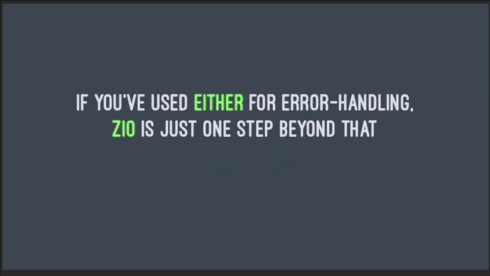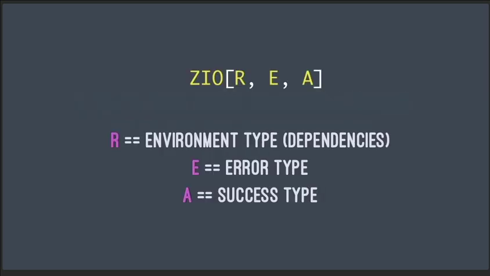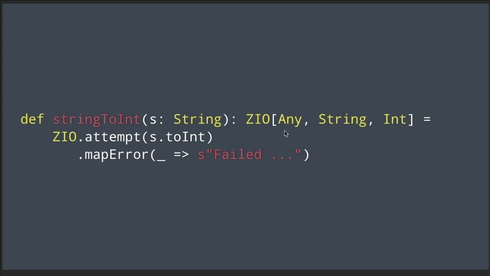As I mentioned before, if you used Either before for error handling, ZIO is just one step beyond that. So you saw the ZIO type signature, and I didn't explain that first parameter before, but now I can. This first parameter we call the R parameter. It's the environment type. This value can contain your dependencies. And then I already showed the other types, E and A. E is the error type, and A is the success type and will contain the success value. As you saw with the string to int function, it didn't have any environment requirements, so we said that any old environment will work. The error type was a String and the success type was an Int.